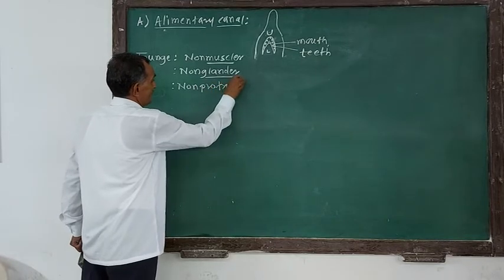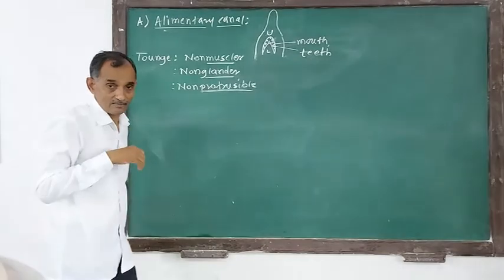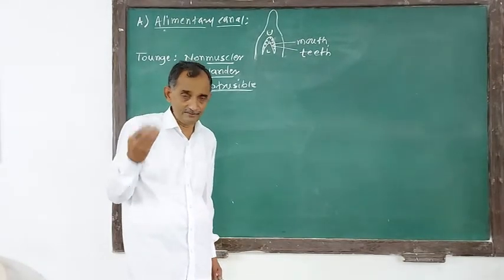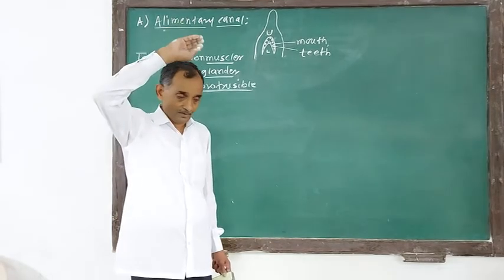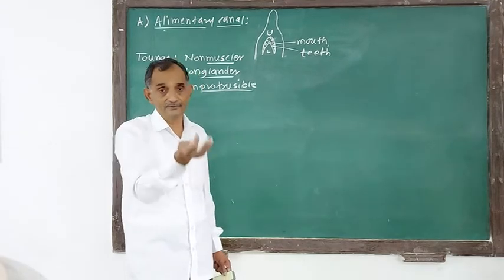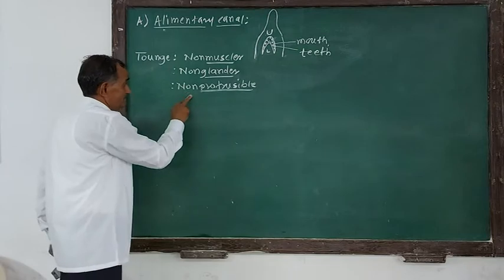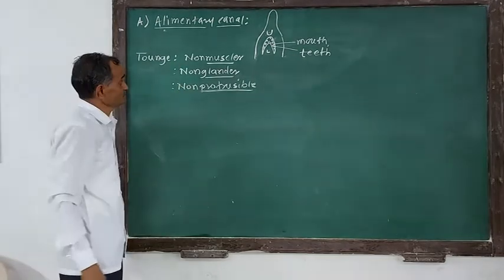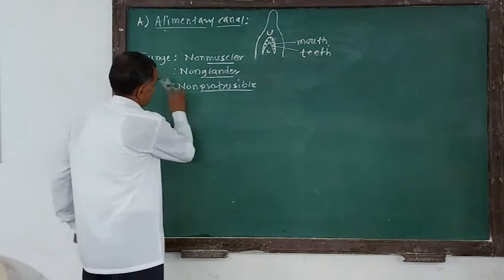Non-protrusible. Protrusible. What does it mean? Protrusible means it can come out through the mouth cavity. For example, last year in SYBSc, you studied that the tongue of a frog is protrusible, meaning it can come out to catch the food material. But in Scoliodon, the tongue is not protrusible. So these are the points you have to remember about the tongue: non-muscular, non-glandular, and non-protrusible.